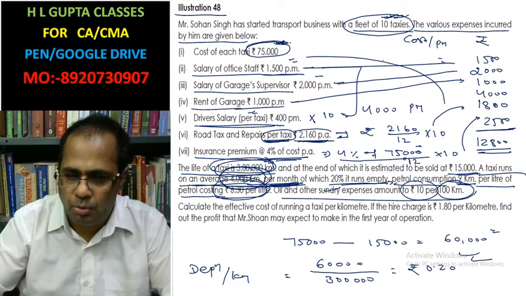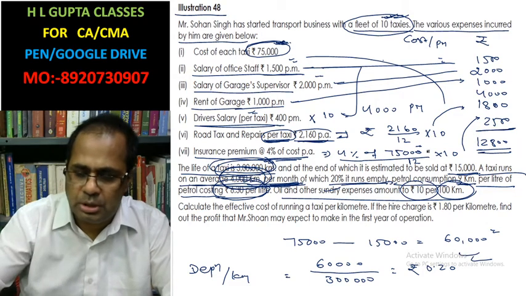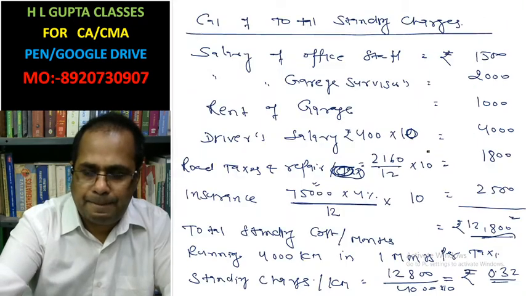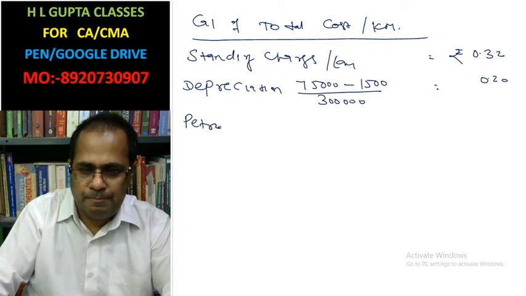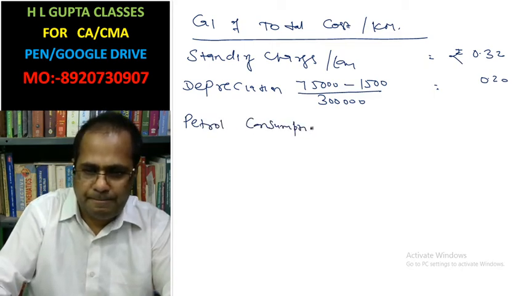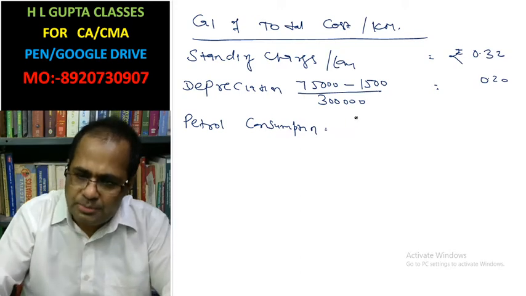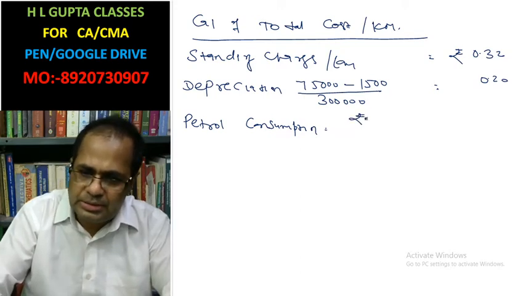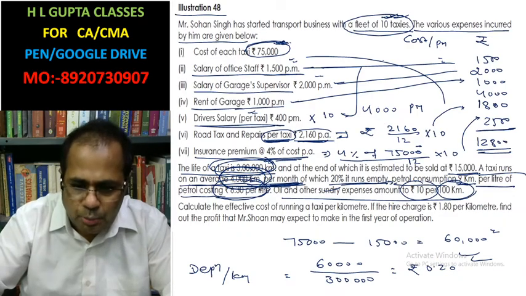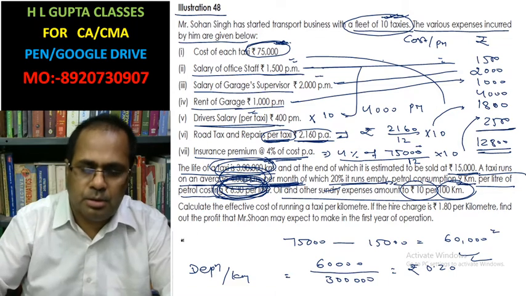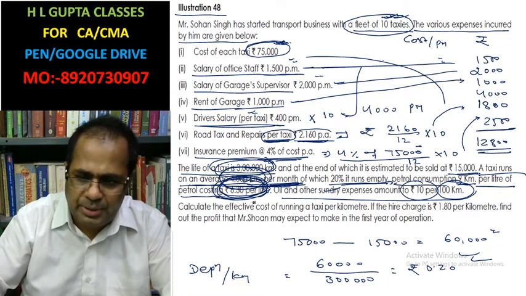Okay. Now petrol consumption. Rupees 6.30 petrol consumption.